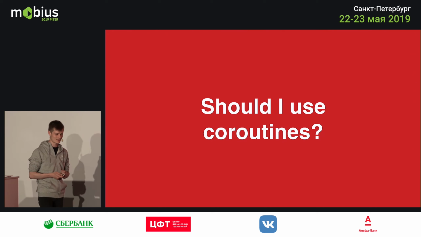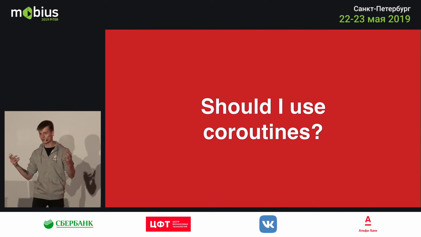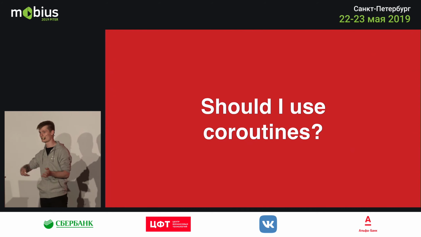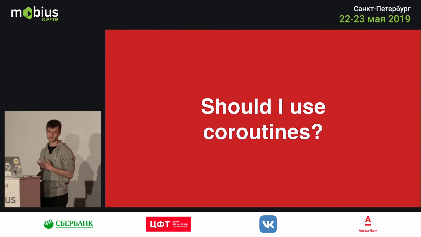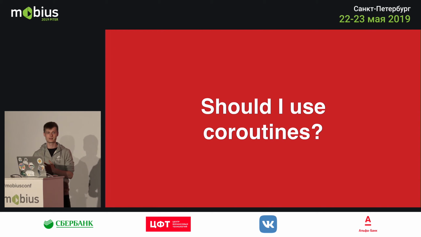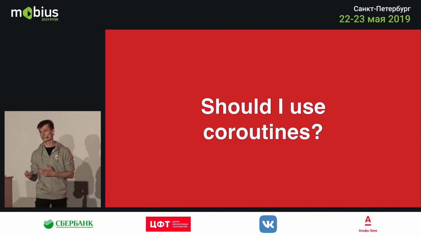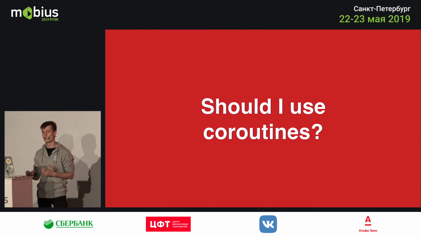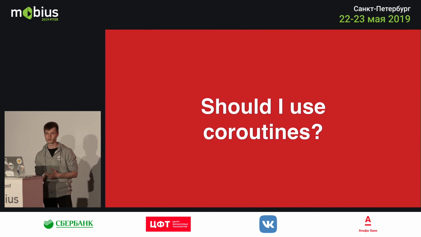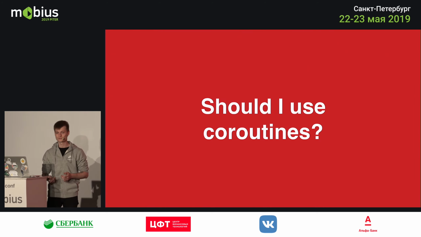But this doesn't mean that you should take your RX-driven code base and then rewrite it completely in coroutines, just because you read some article that says that you should. It's just a matter of whether you have a need for them, and if they make more sense in your code rather than other mechanisms.